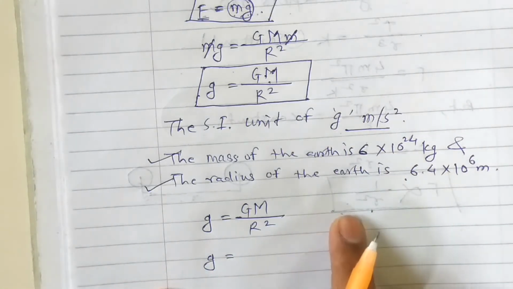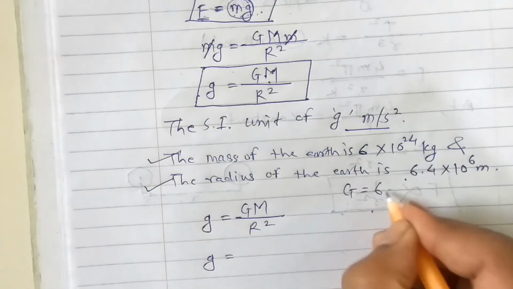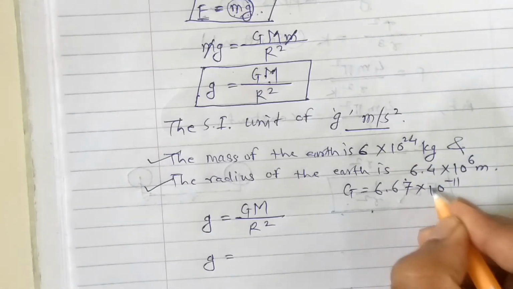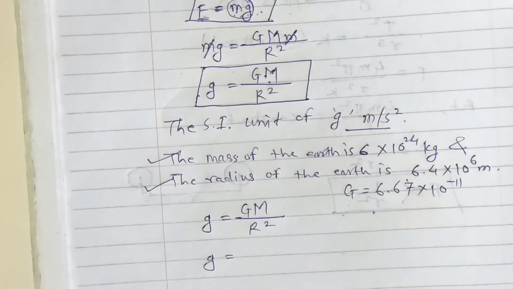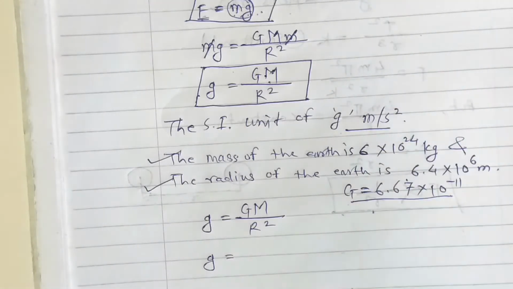The value of capital G is 6.67 into 10 raised to minus 11 Newton meter square per kilogram square. This one is the constant value.